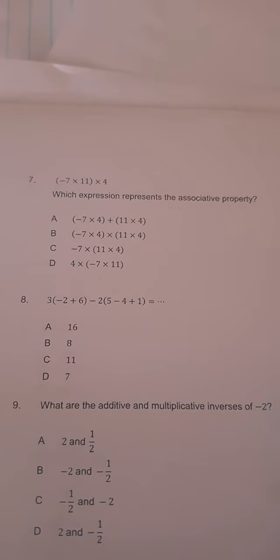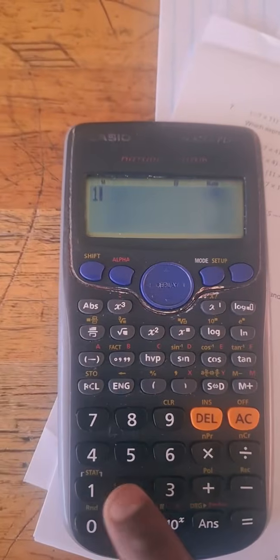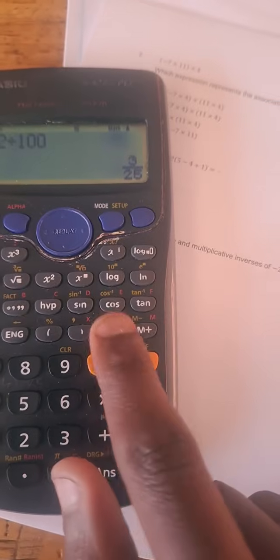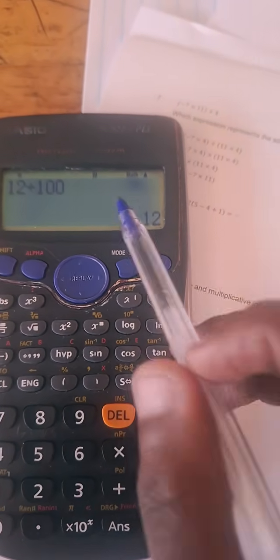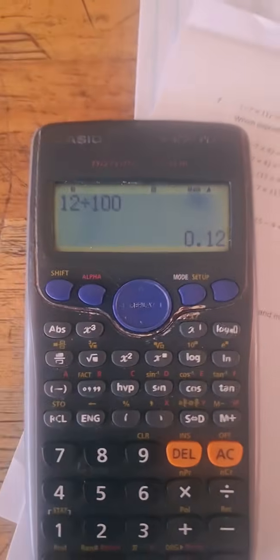Okay, yeah, then after you put that 12 over 100, just press S to D. Go in your calculator and press S to D. If after putting a fraction in your calculator you get that, just make sure after that you press S to D. Okay, please guys, just press S to D. 12 divided by 100, you get 3 over 25. Go to this button, this one, S to D. There it is, you see. Okay, so I hope it makes sense. Okay, let's move on.